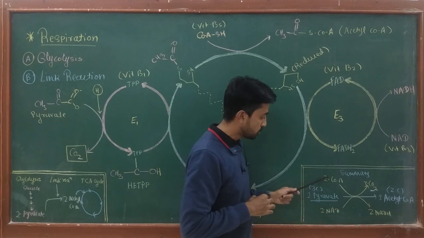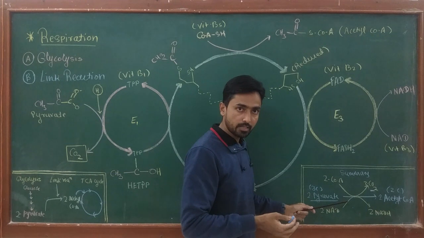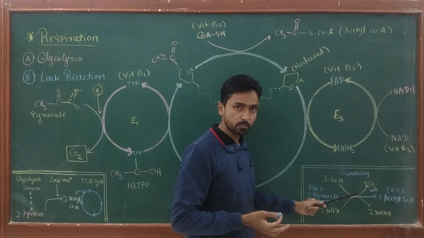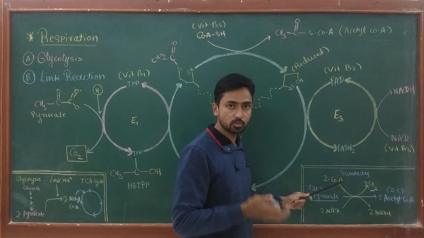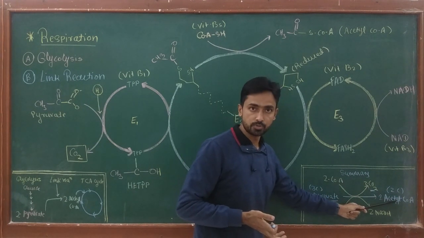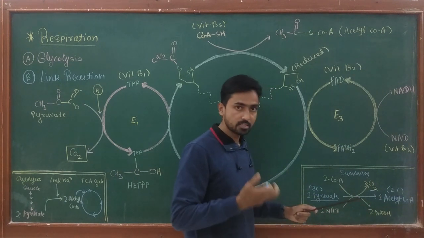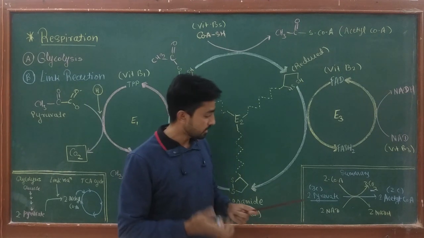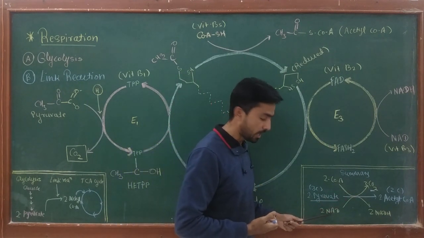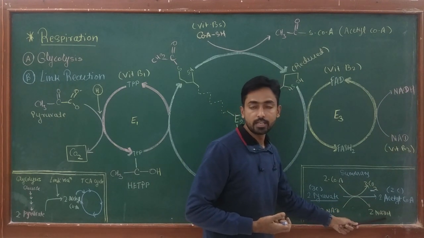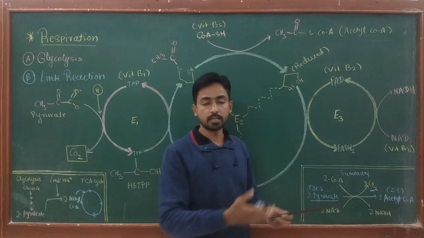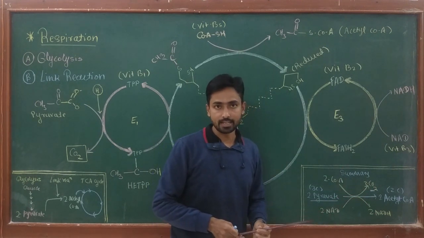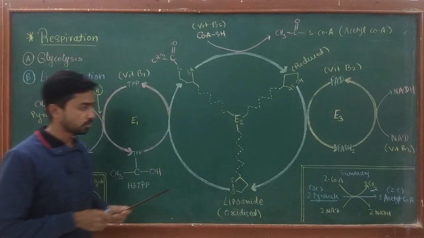At the same time, 2 molecules of coenzyme A take part in the reaction, so that after decarboxylation of the pyruvate, an acetyl group is produced, and when coenzyme A attaches to the acetyl group, acetyl CoA is produced. Okay, and in this reaction, a large amount of energy is generated. We know that this is an exothermic reaction, and due to dehydrogenation, 2 NAD is converted into 2 NADH, and this NADH can then directly take part in the electron transport chain. This is all about the summary of the link reaction, but in today's lecture I am going to discuss